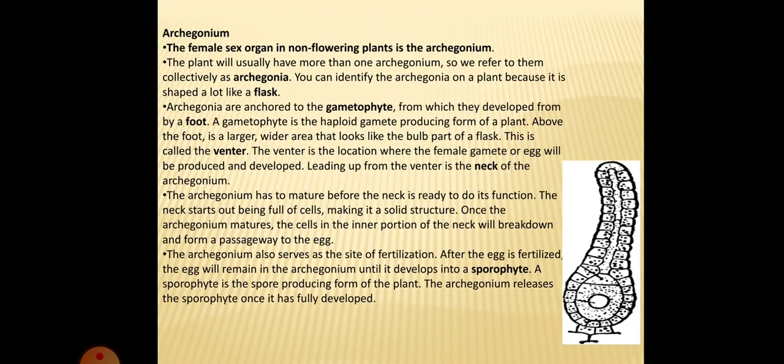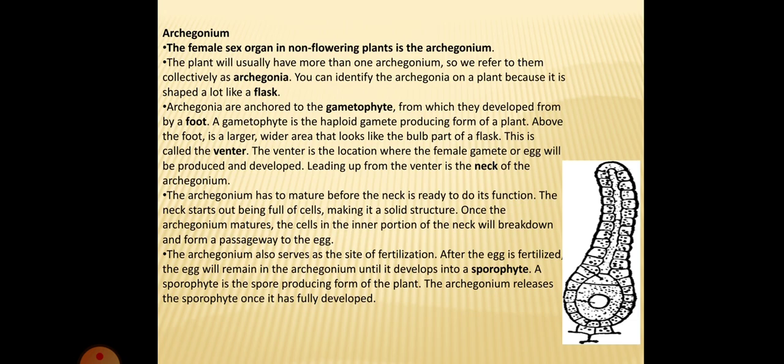So what is the archegonium? It is the female sex organ in the non-flowering plants. It is a flask shaped structure found on the dorsal surface of the thallus. Each archegonium consists of 2 parts, the venter and the neck. The venter consists of a single layered ventral wall enclosing the ventral cavity, which contains an egg and a ventral canal cell.